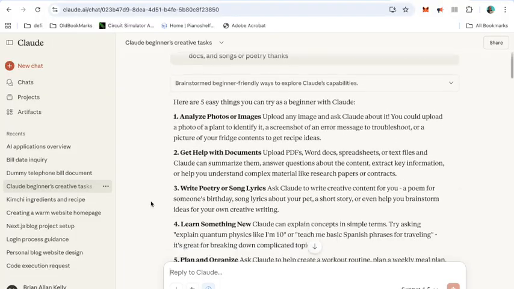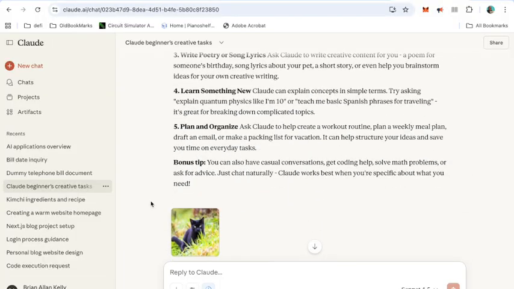So I think we're on to the last one here. Plan and organise. Oh, here we go. Right, we're going to ask it to organise and plan a weekly meal plan. We're going to just highlight that and ask it to extrapolate on it. Okay, can you please, I'll say please. I always think it's better to be polite.